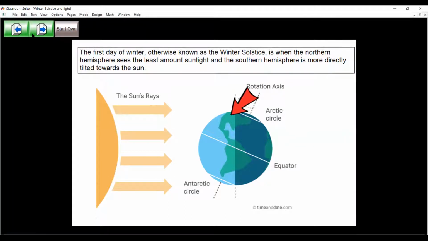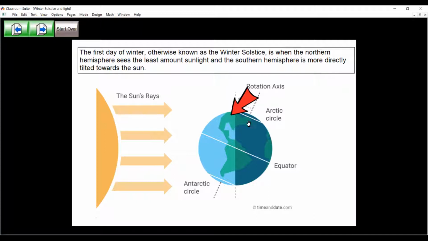Okay, so there's a picture of the sun on the left side here, and this shows the sun's rays, or the sun shining onto the earth. The earth is over here in the blue on the right. So it says the first day of winter, otherwise known as the winter solstice, is when the northern hemisphere, and when they say the northern hemisphere, they mean the northern part of the earth, sees the least amount of sunlight, and the southern hemisphere is more directly tilted toward the sun. So we live, right where that arrow is pointing in North America, the northern hemisphere, that's where we live. And you can tell that the earth is tilted away.